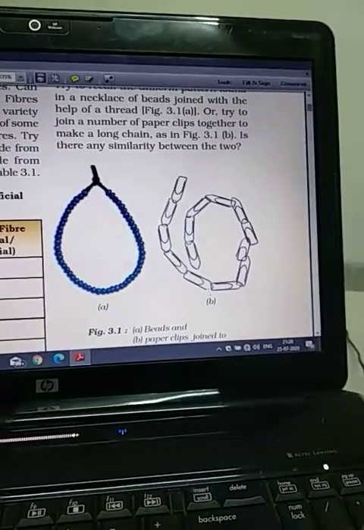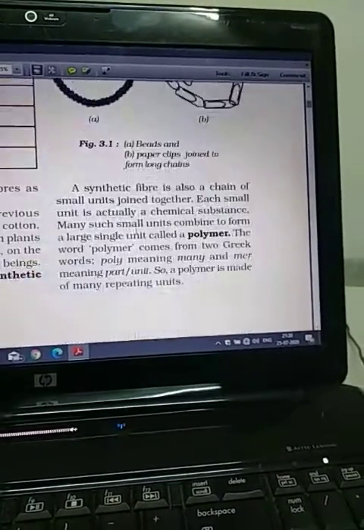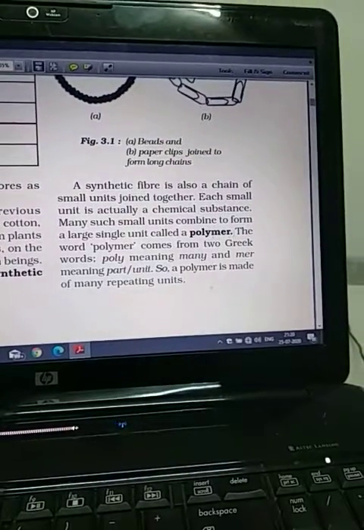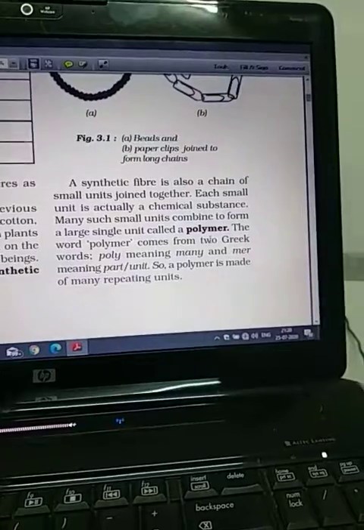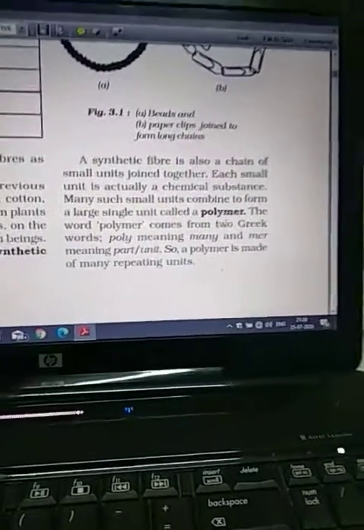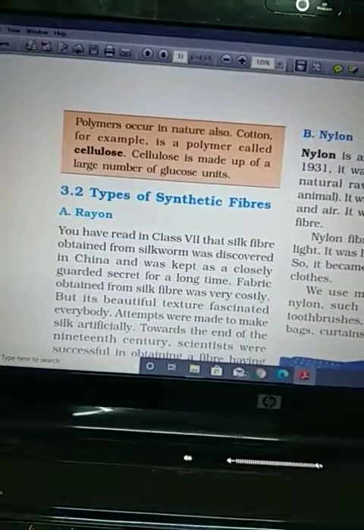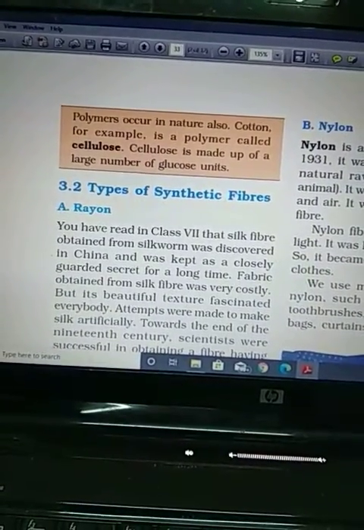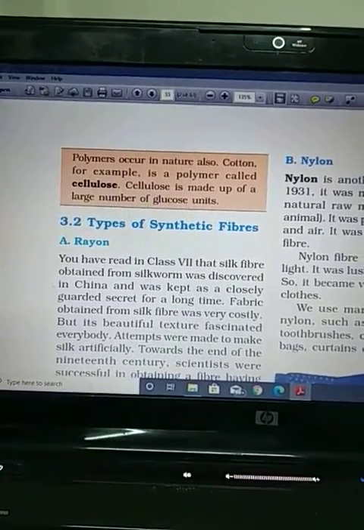Similarly, monomers join together in so many fashions and give a giant molecule. So polymer: poly means many and mer means the unit. So small units attached together in so many ways give a giant molecule, and this giant molecule is known as a polymer. As I already told you, cotton, jute, coir all have the polymer cellulose, and this cellulose has the monomer unit glucose.